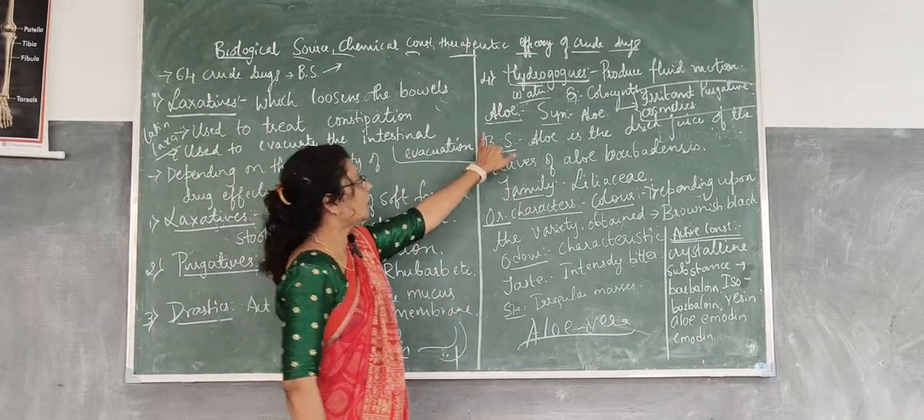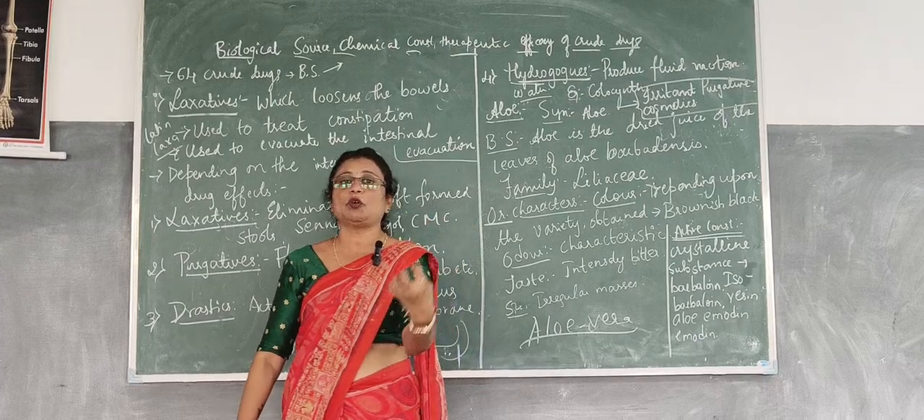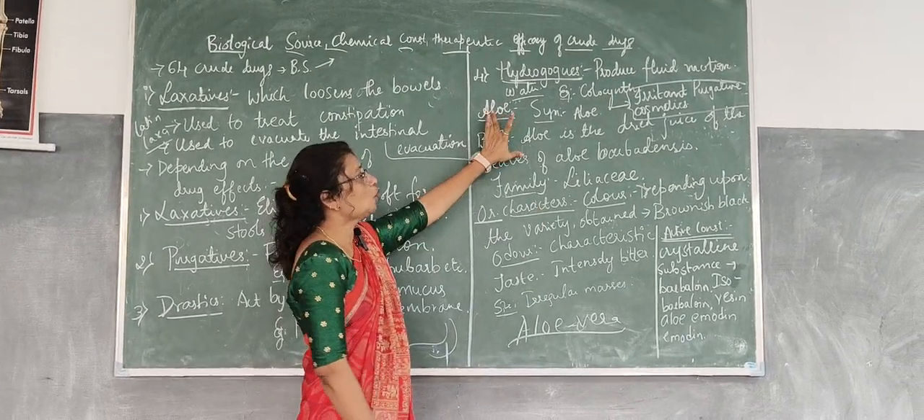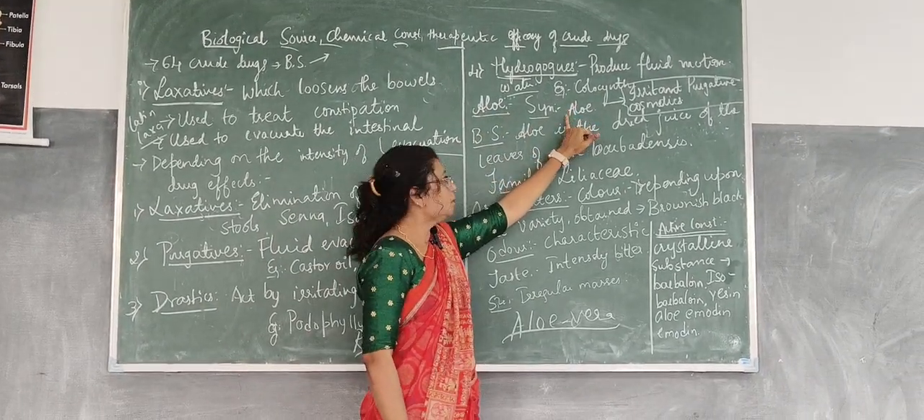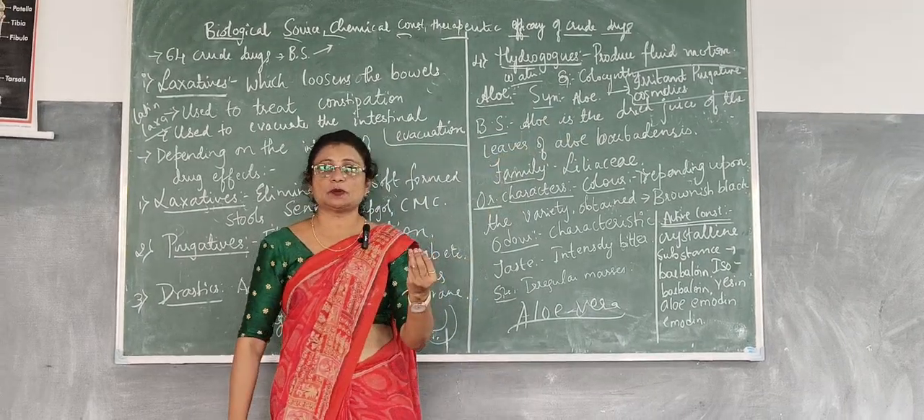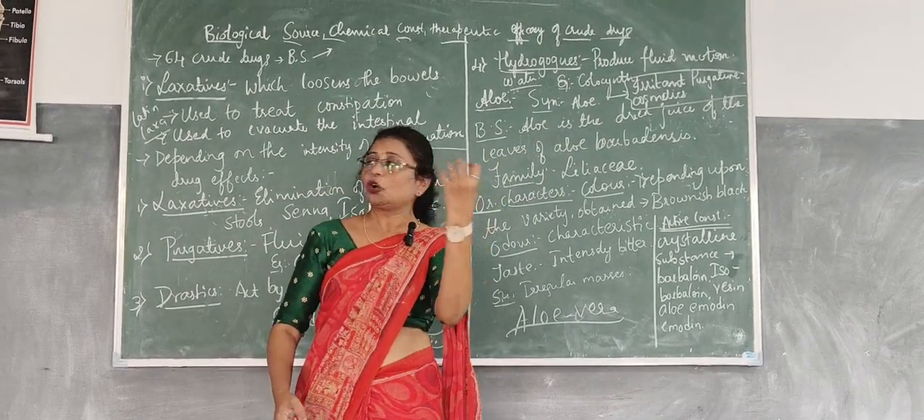The synonym of aloe. Synonym is nothing but the other name of the aloe. It is a crude drug. The synonym is aloe. And the biological source. Biological source means from where we get that crude drug.